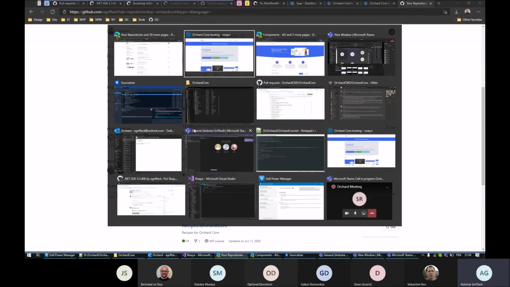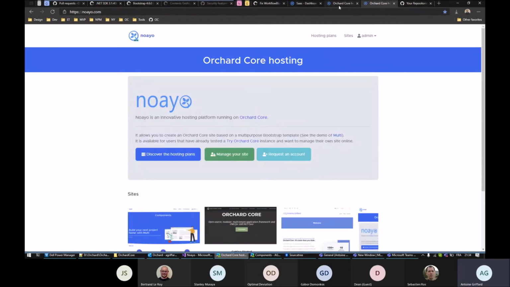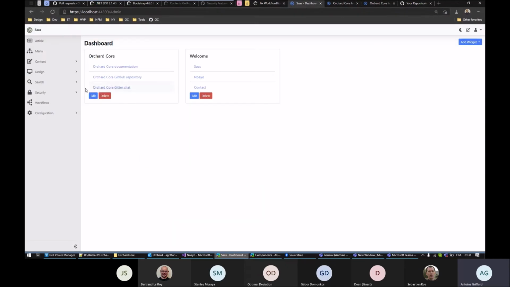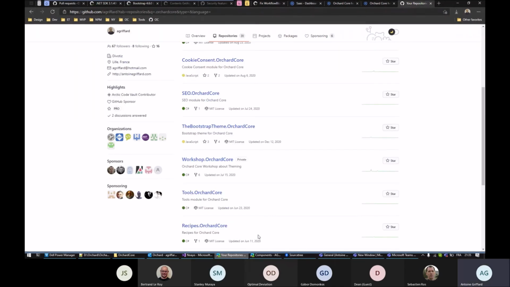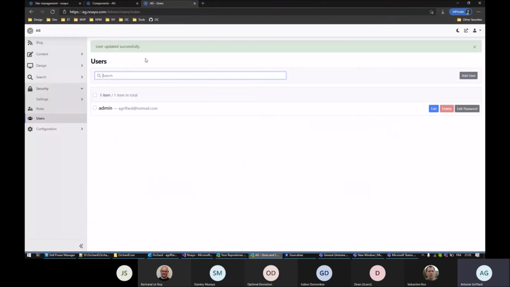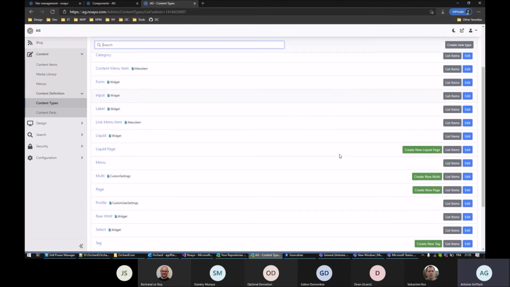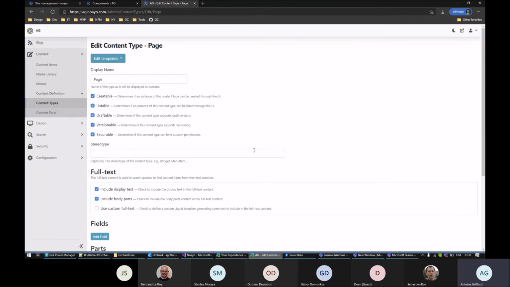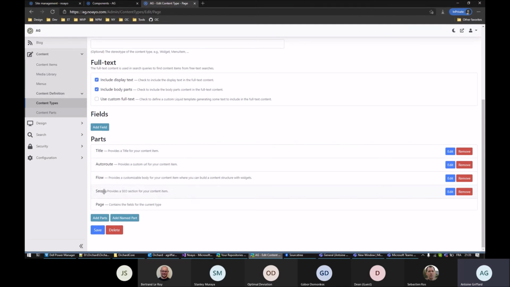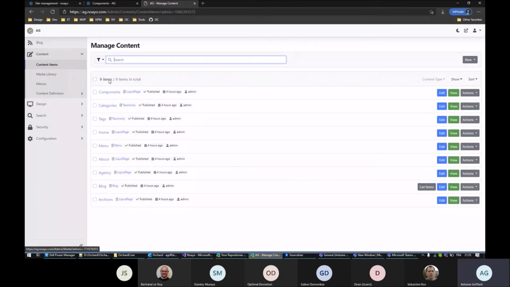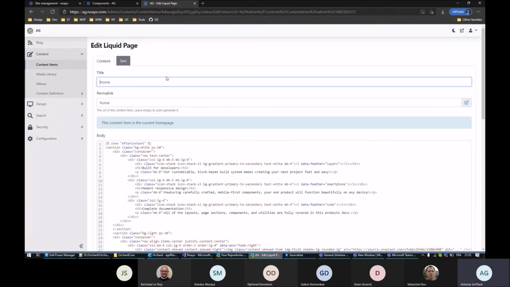I can show you SEO admin. If on a content type like the page you added the SEO part, you will be able to edit the content item homepage.